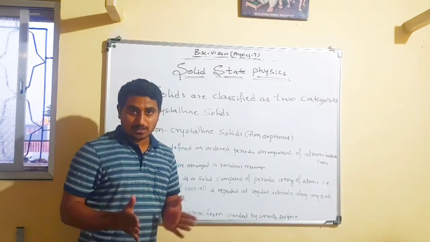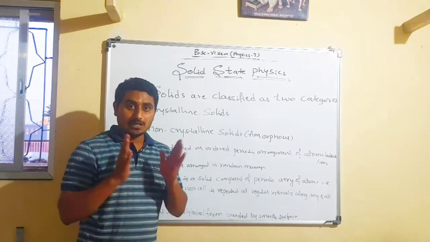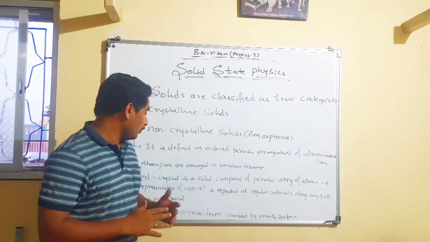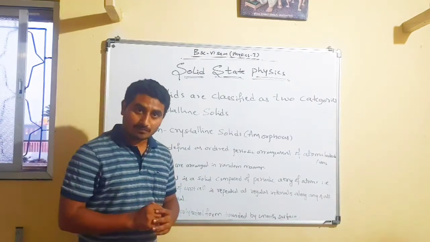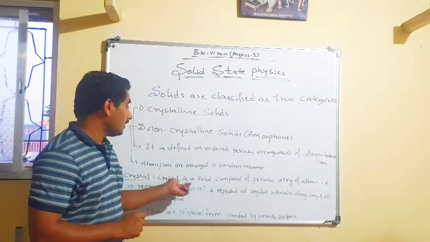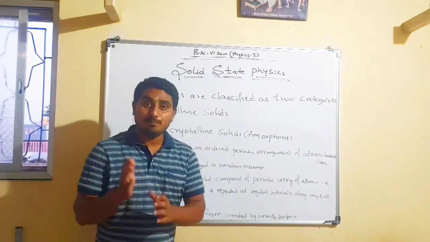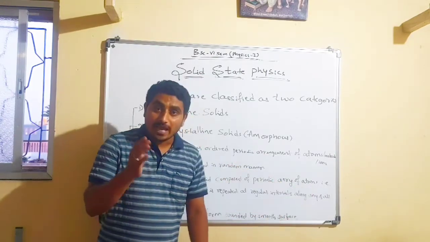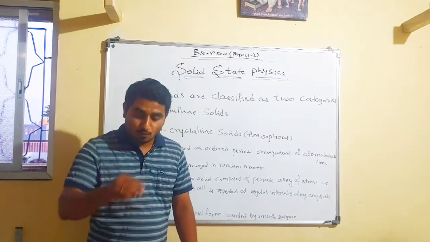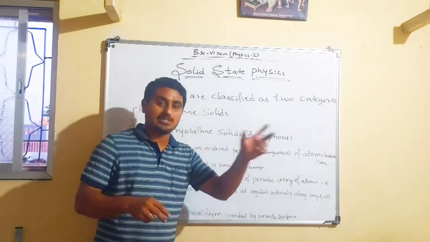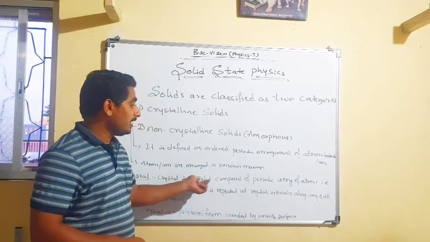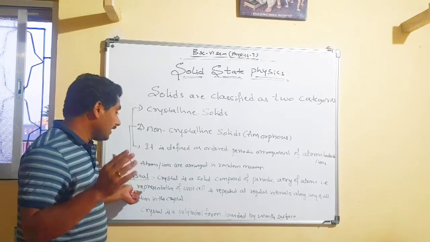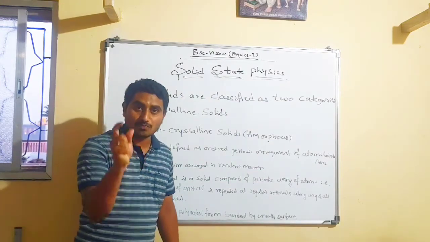Before starting the discussion as per our syllabus, what is a crystal structure, what is a crystal, what are lattice points, and these things. A crystal is a solid composed of the periodic array of atoms. Array means a series, so one by one at the same distance. So a crystal is a solid composed of a periodic array of atoms, which we can say is a representative of the unit cell.